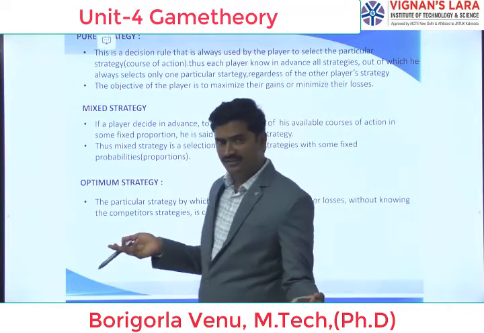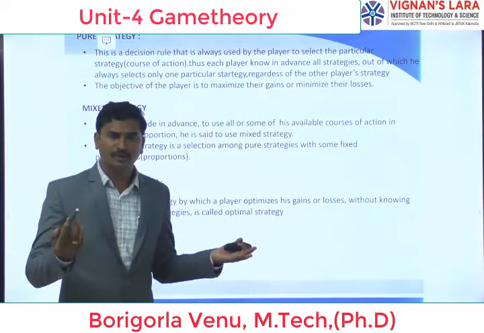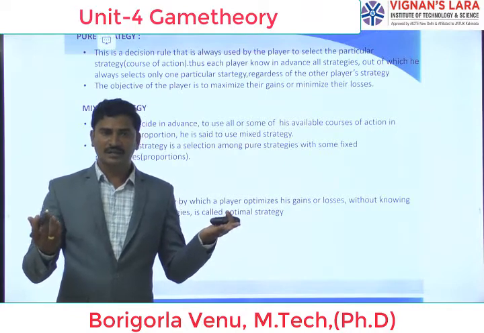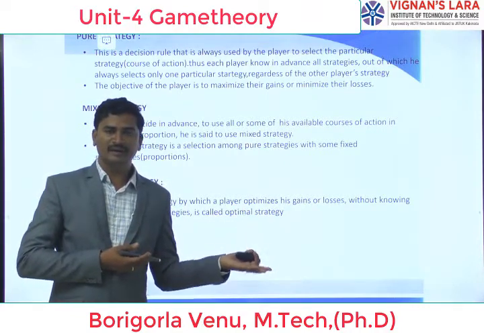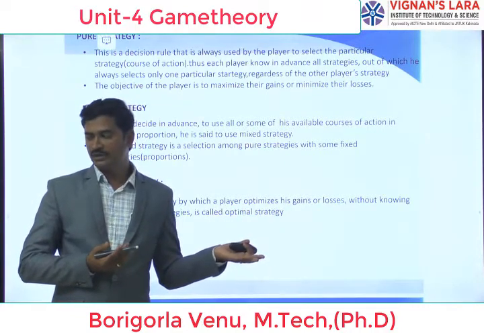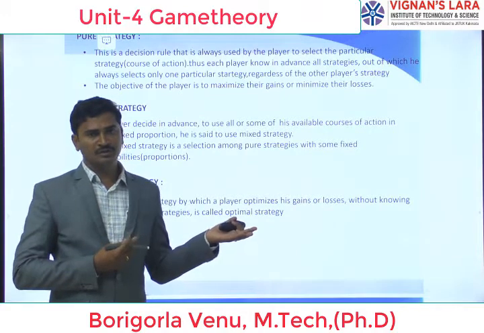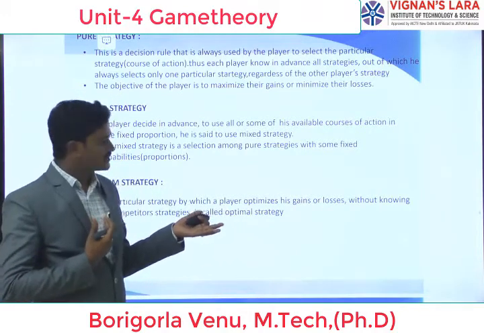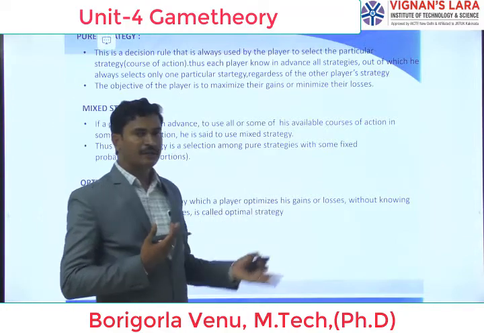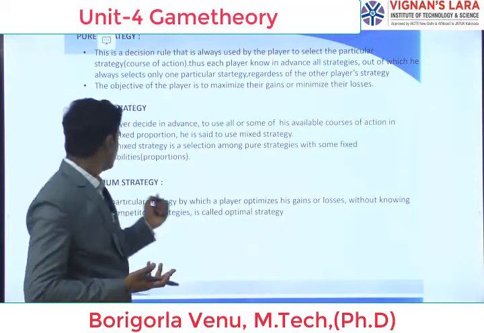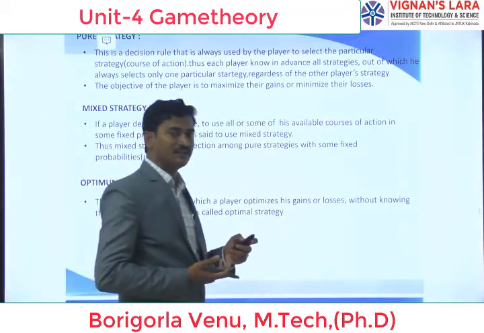It is common, it is real, because we don't know which strategy the opponent is going to implement in the game. So we are going to implement our own strategies for gains or losses. That is called the optimum strategy.